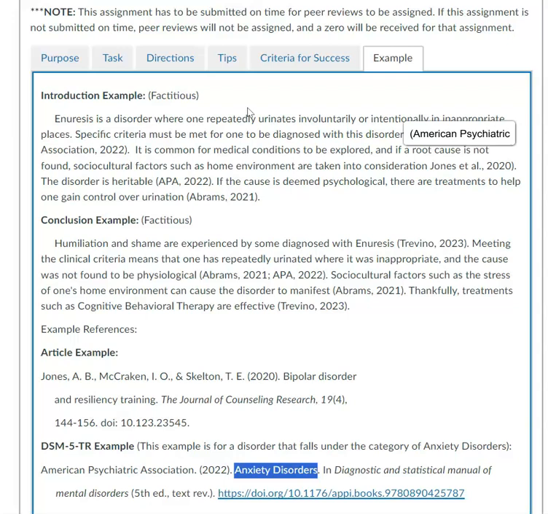Enuresis is a disorder where one repeatedly urinates involuntarily or intentionally in inappropriate places. Specific criteria must be met for one to be diagnosed with this disorder. It is common for medical conditions to be explored, and if a root cause is not found, sociocultural factors such as home environment are taken into consideration. The disorder is heritable, and if the cause is deemed psychological, there are treatments to help one gain control over urination. And you will see the citations.